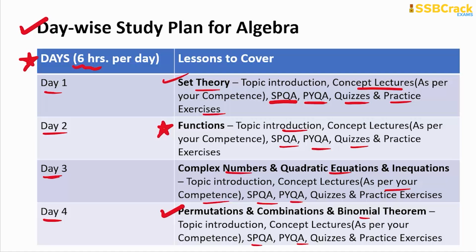So out of the 30 days of preparation, 4 days are dedicatedly given to algebra, which is the topic covering the most portion in the NDA mathematics section, that is 25 to 37 questions in range. So out of that, definitely you will be prepared for 20 questions for sure by preparing these topics. Am I clear to you?